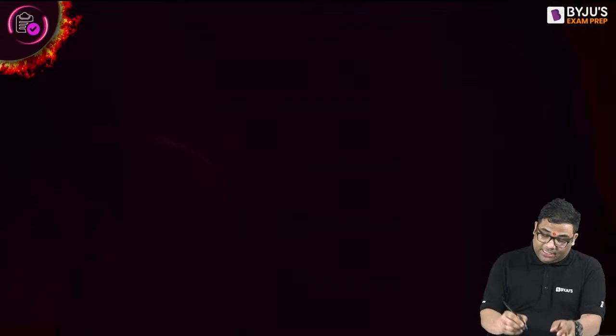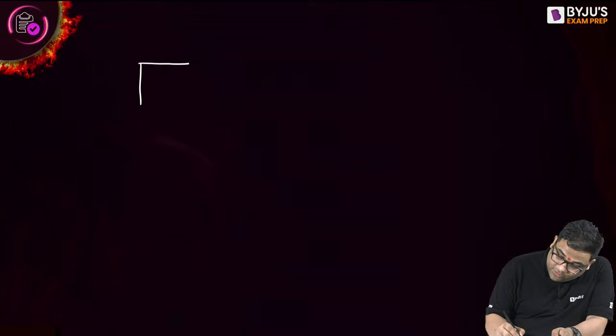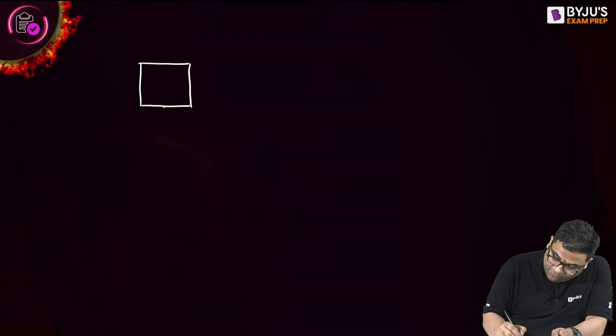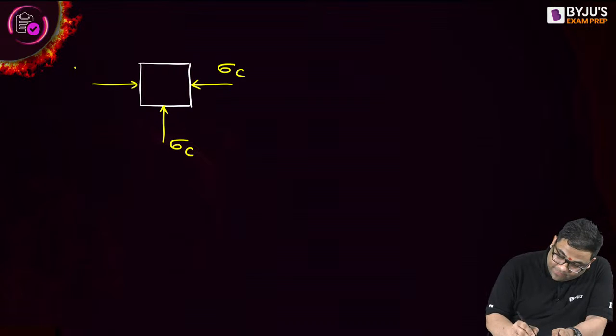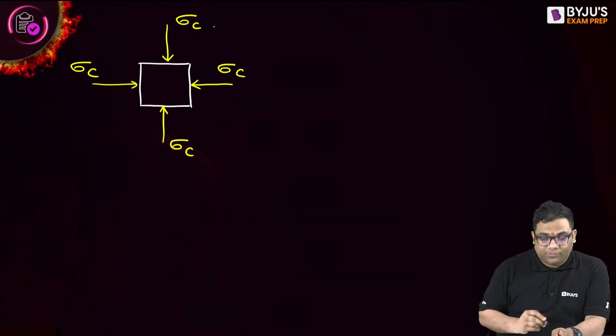First of all, in the soil element there will be this confining stress acting like this, okay?